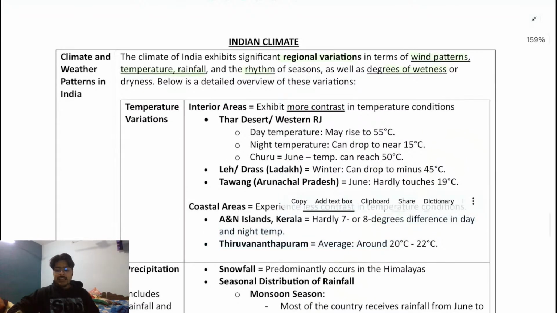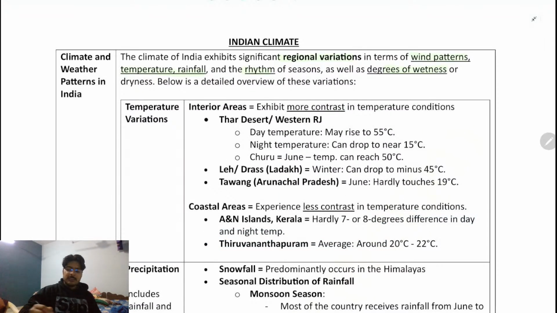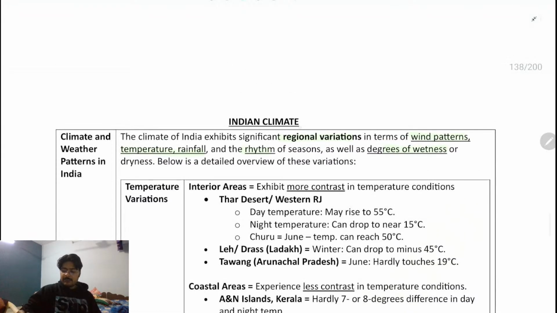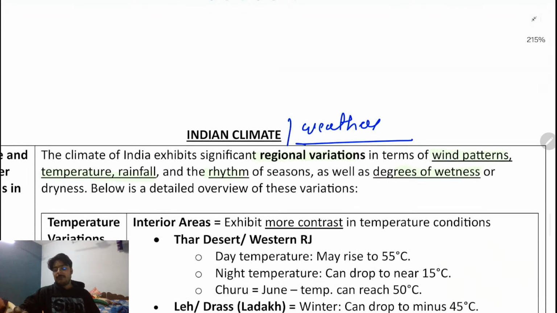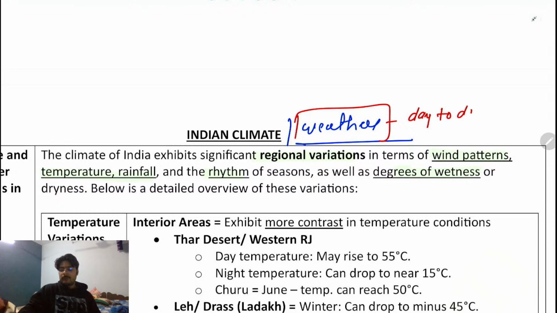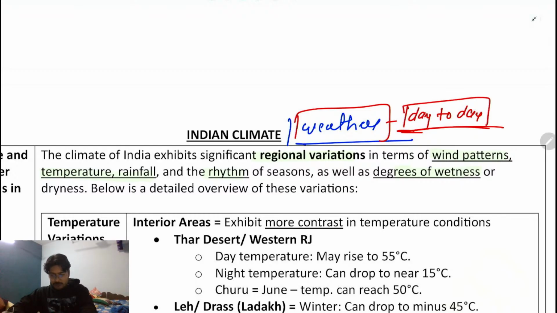Now, Indian climate. First you need to understand the difference between climate and weather. I believe I have asked this question once already. What is the difference between climate and weather? Weather is a day-to-day phenomenon. It changes every time. For example, the moment you wake up early in the morning, on your mobile you see a message: what's the weather of today? They don't say the climate. It's weather. So weather is a day-to-day phenomenon, but climate is a long-term weather.